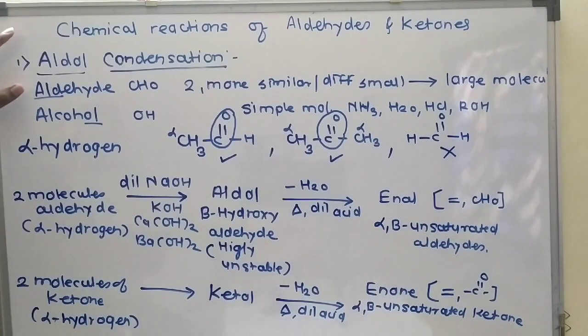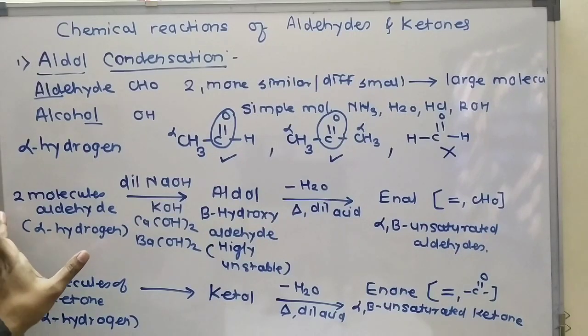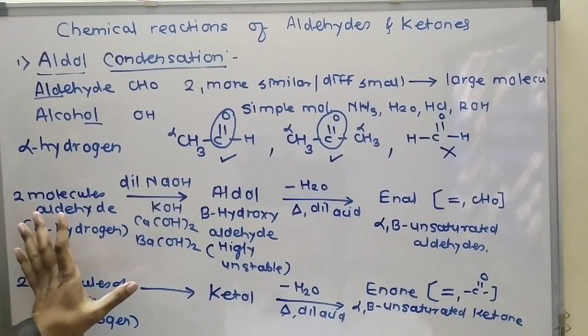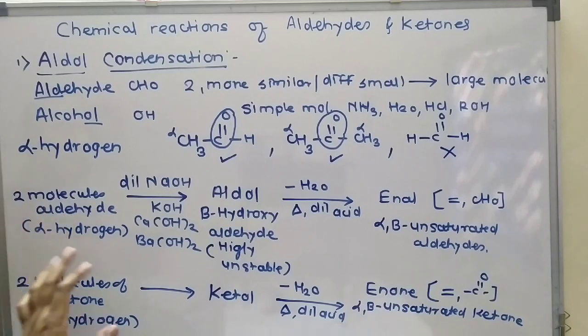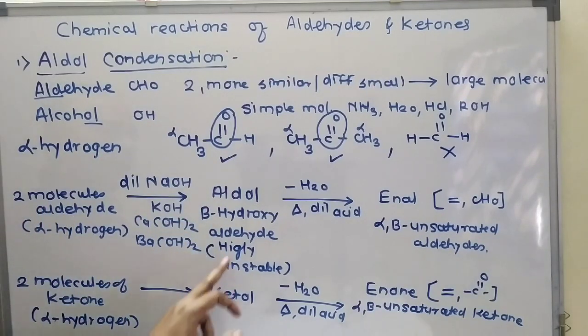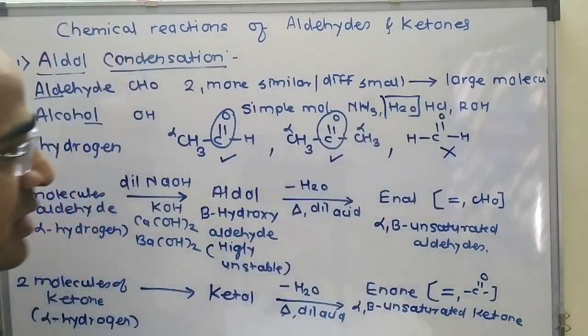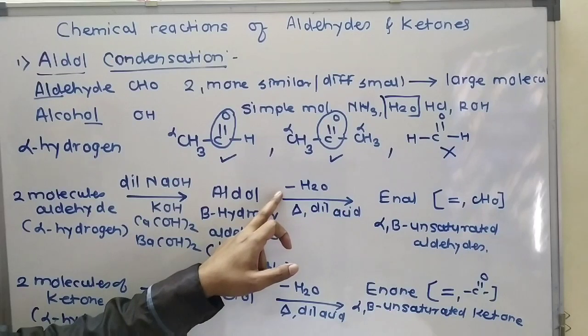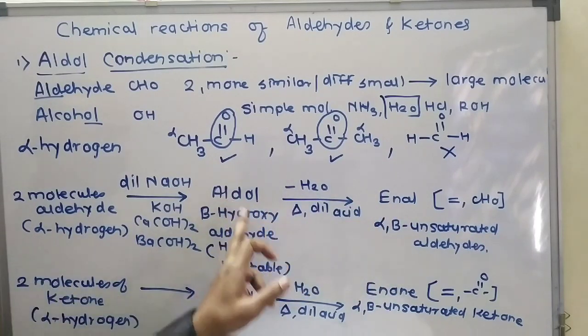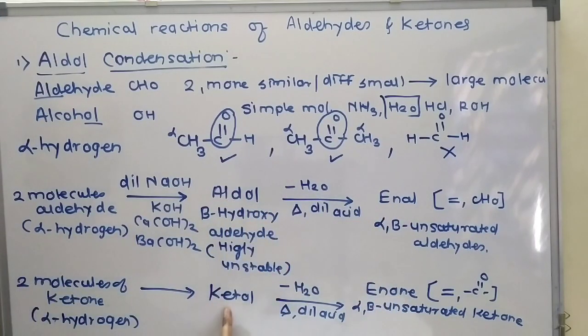So this is the aldol condensation reaction, in which two small molecules of aldehyde or ketone combine with each other and there is formation of aldol or ketol. Then there is removal of a water molecule. In the condensation reaction, there is removal of water and formation of enal from aldol and enone from ketol. So this is the general information about the aldol condensation reaction.